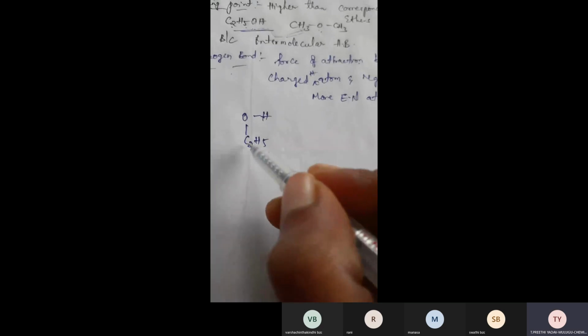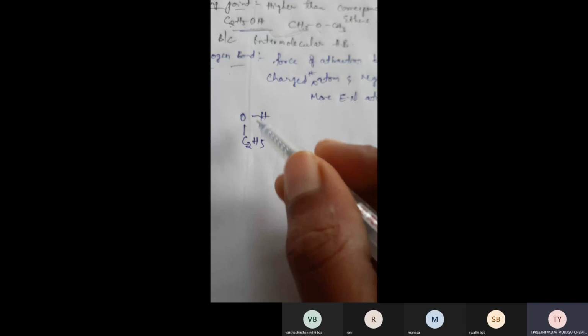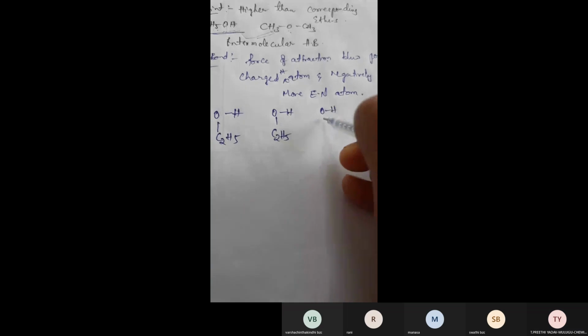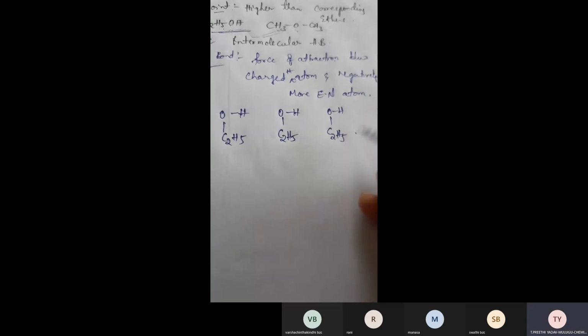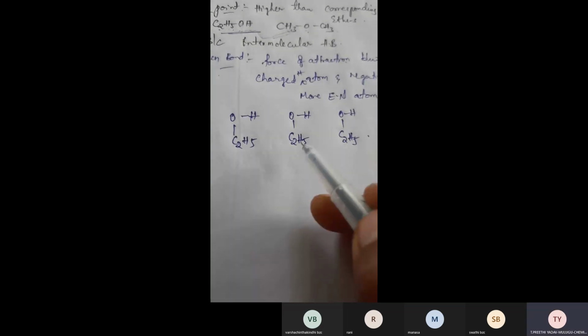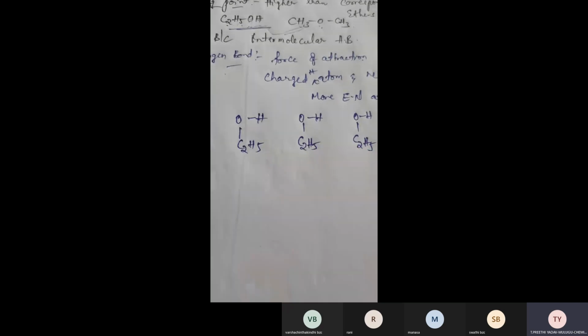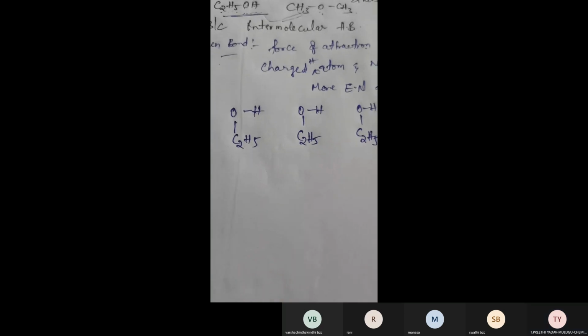C2H5. Okay, this is ethyl alcohol, C2H5OH. I'm taking one more ethyl alcohol. You have to write like this, same as this. C2H5OH. I'm taking another C2H5OH, right? So these are the ethyl alcohols. And you know, among oxygen and hydrogen, which is more electronegative atom?